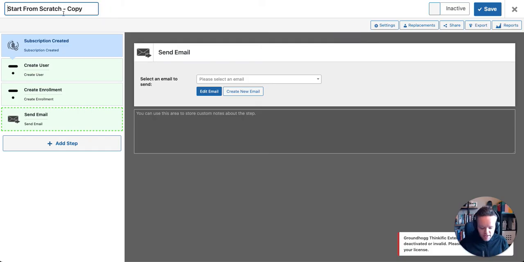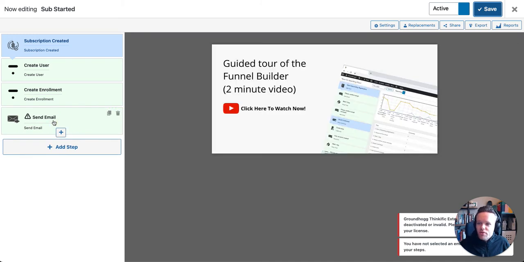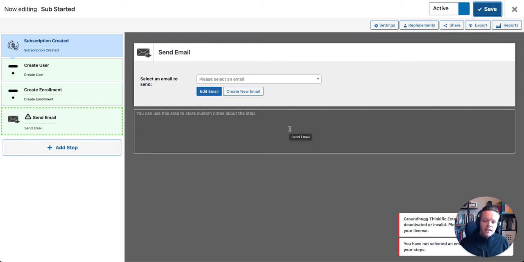All right, in terms of this, we're going to just say sub started as the name of the funnel, keep things nice and simple. We'll toggle it to active and click save. And that's it. We've now set up our funnel. So when the subscription is created, the user is going to get added to Thinkific. That's also going to create their enrollment. You'll notice here this little icon because I haven't set this up. The reason for that is I haven't set up an email. I'll leave that for another video, but essentially you'll just come in here, choose an email and just save it and it'll be ready to go.